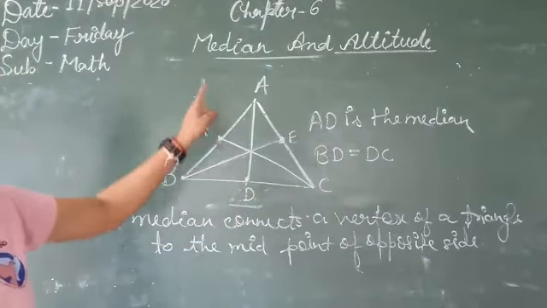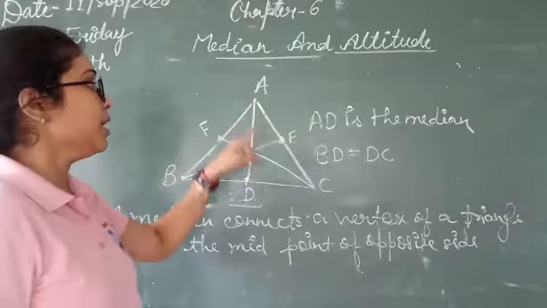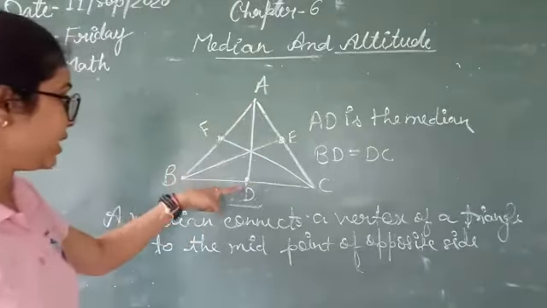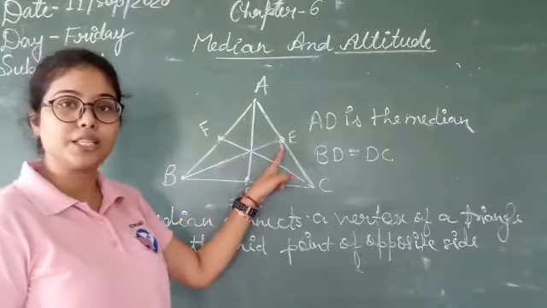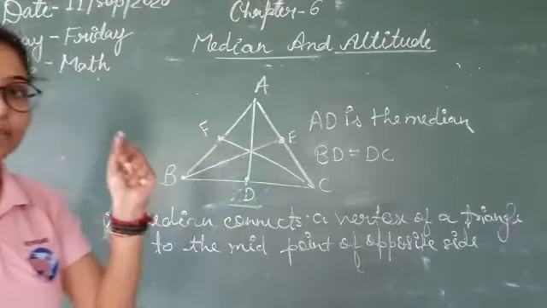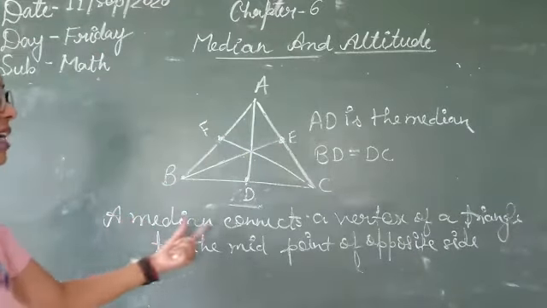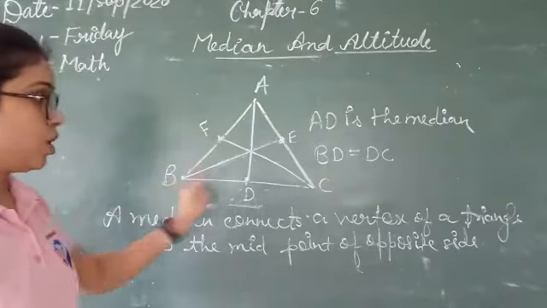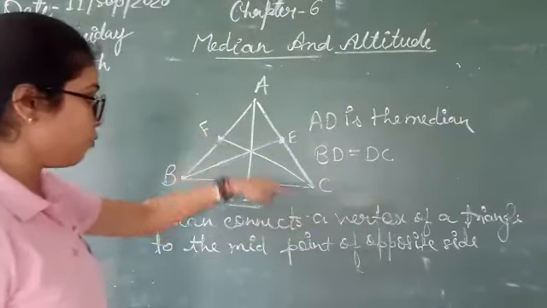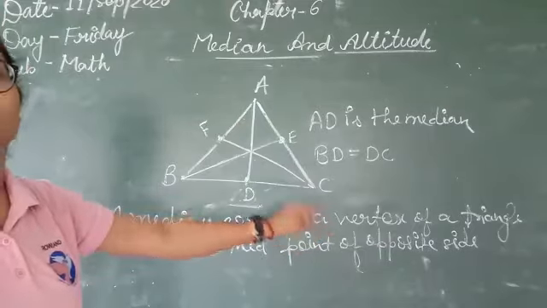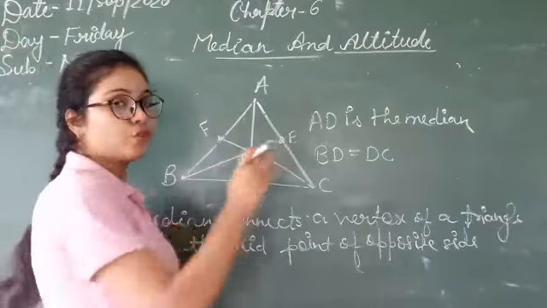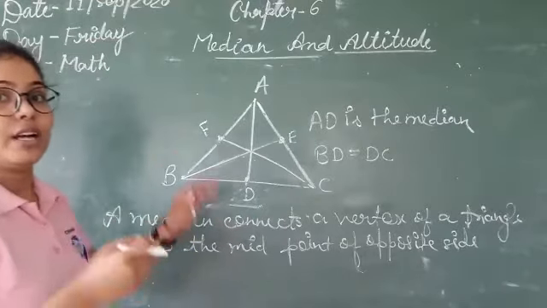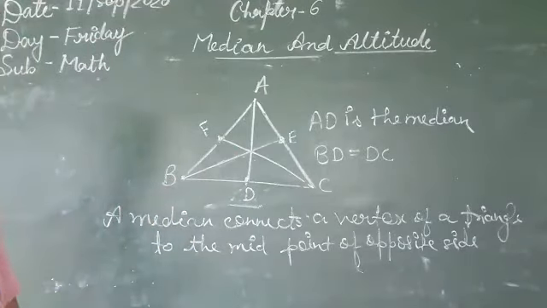So here in the triangle we can find three medians: AD is a median, CF is a median and BE is a median. The important thing is that a median connects the vertex of the triangle with the midpoint of the opposite side. So when you connect the vertices with the midpoints, you get the three medians in the triangle.